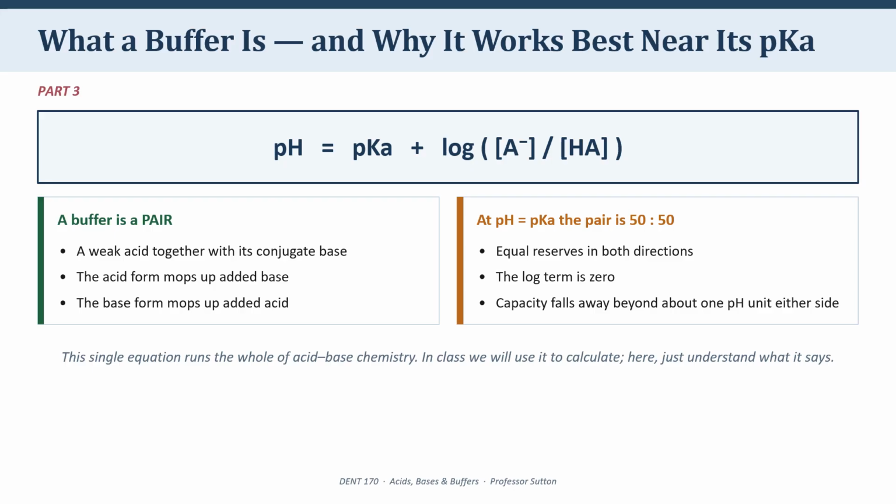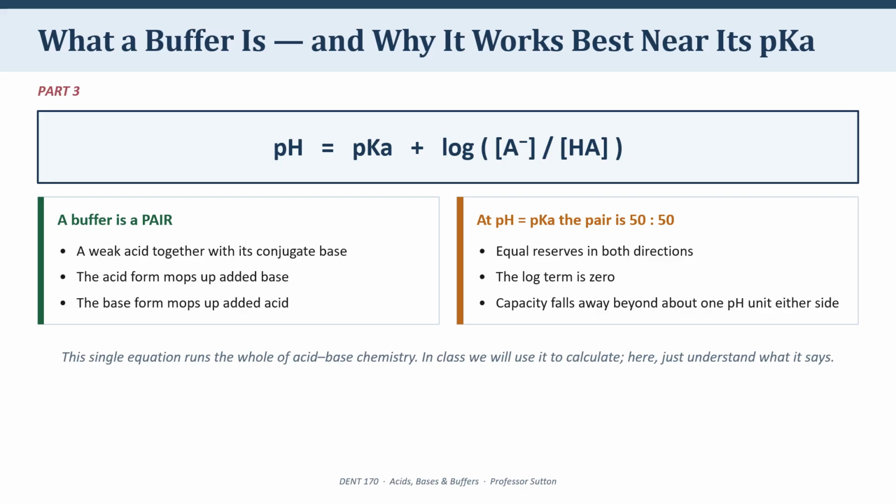And that leads directly to the most important rule about buffers. And you have to be able to state this cold. Look at the equation on the screen. pH equals pKa plus the log of base over acid. Imagine the two are present in equal amounts. Base over acid equals 1. The log of 1 is 0. So pH equals pKa, which means when the pH of the solution equals the pKa of the buffer, the pair is exactly 50-50. Maximum reserve in both directions. That is the point of greatest buffering capacity.